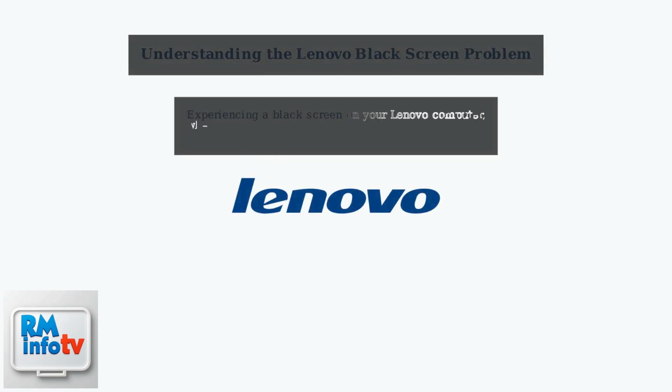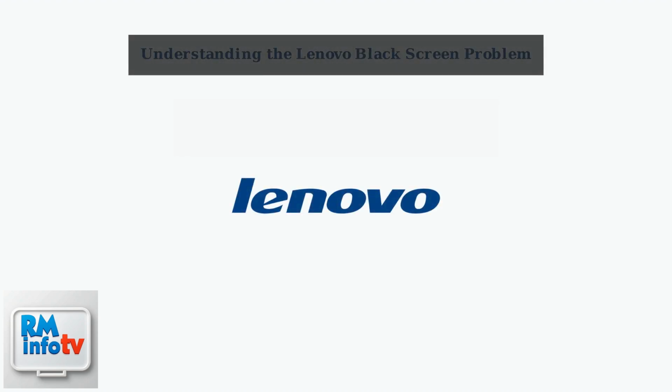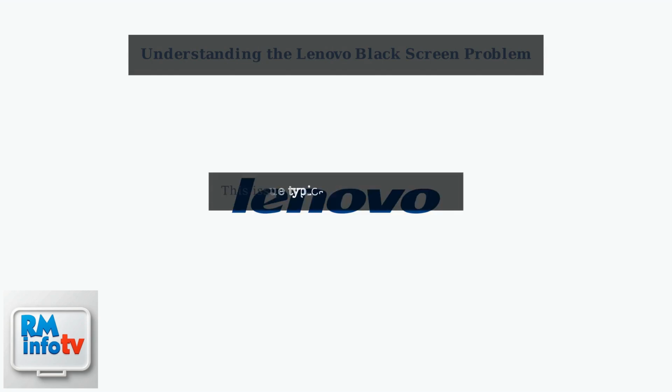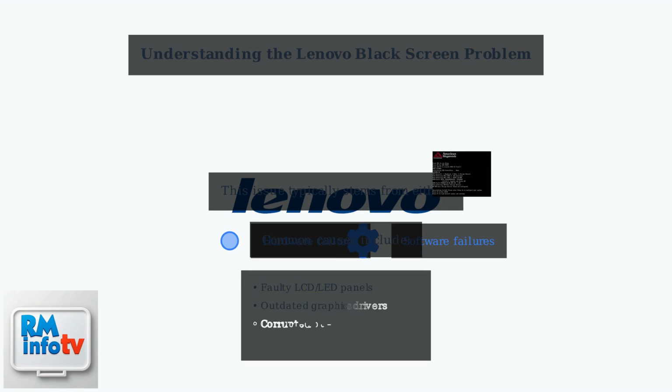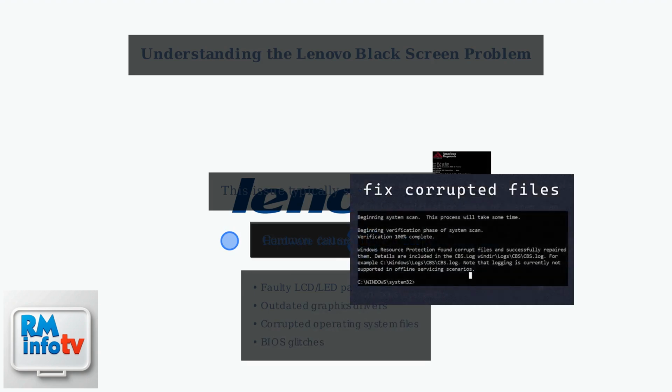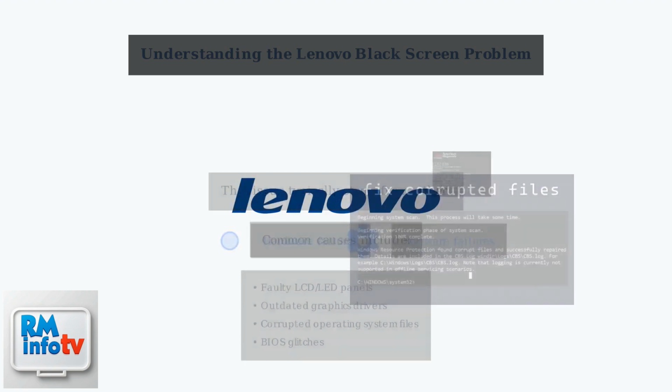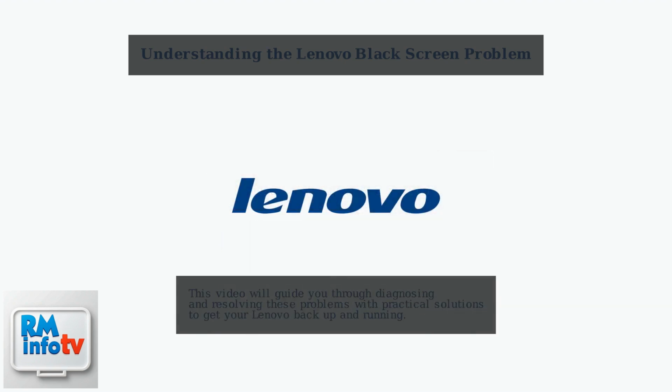Experiencing a black screen on your Lenovo computer, whether a dim display or no picture at all, can be frustrating. This issue typically stems from either hardware or software failures. Common causes include faulty LCD or LED panels, outdated graphics drivers, corrupted operating system files, or BIOS glitches. This video will guide you through diagnosing and resolving these problems with practical solutions to get your Lenovo back up and running.